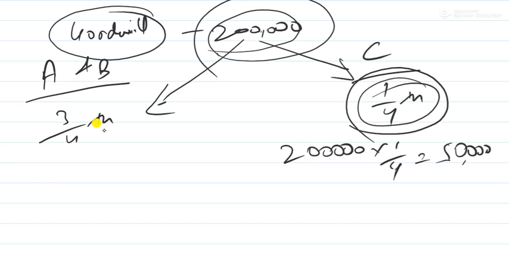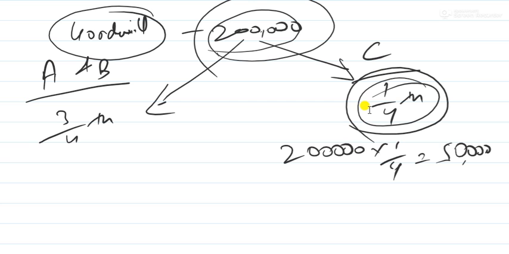First we'll calculate the whole value of goodwill, then we'll see how much the new partner is getting, right? The new partner will not pay the whole 2 lakhs in any case. The new partner will pay only his share of goodwill. So his share of goodwill is only 1/4, correct? So 2 lakh into 1/4 is equal to 50,000.